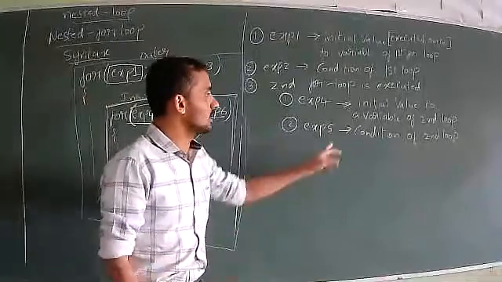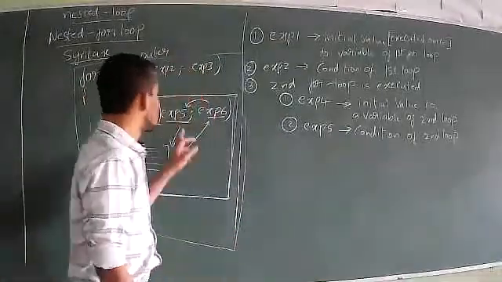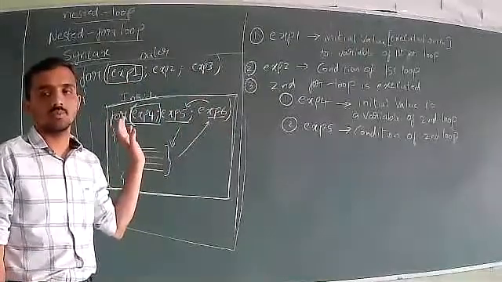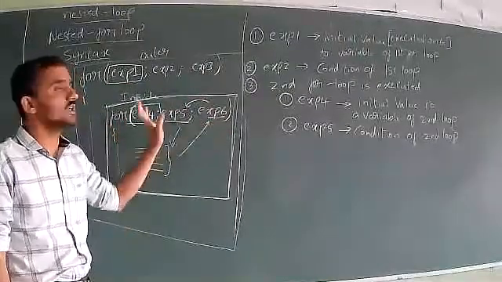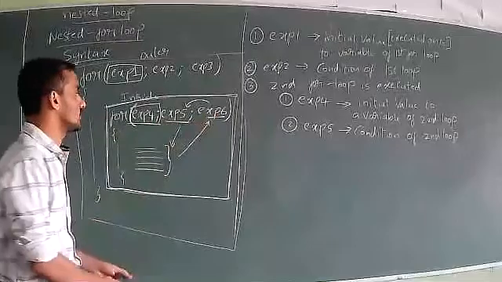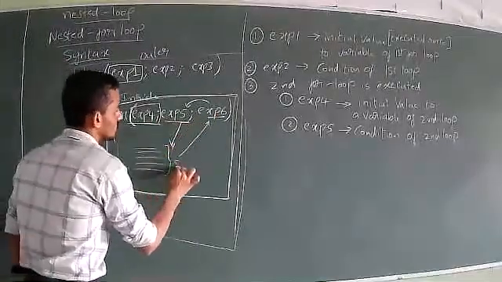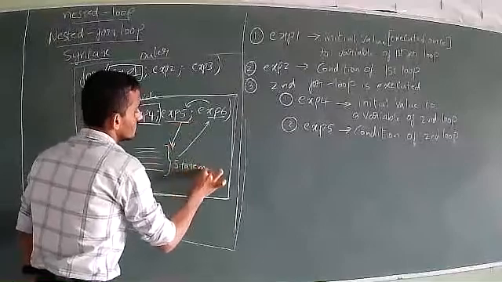So here, condition of the second loop is executed. After executing the condition, again don't go to the increment or decrement step, because expression indicates the increment or decrement step. Don't go to the increment or decrement step. You just look at this arrow point. You will come to the statements. So here we write the statements.